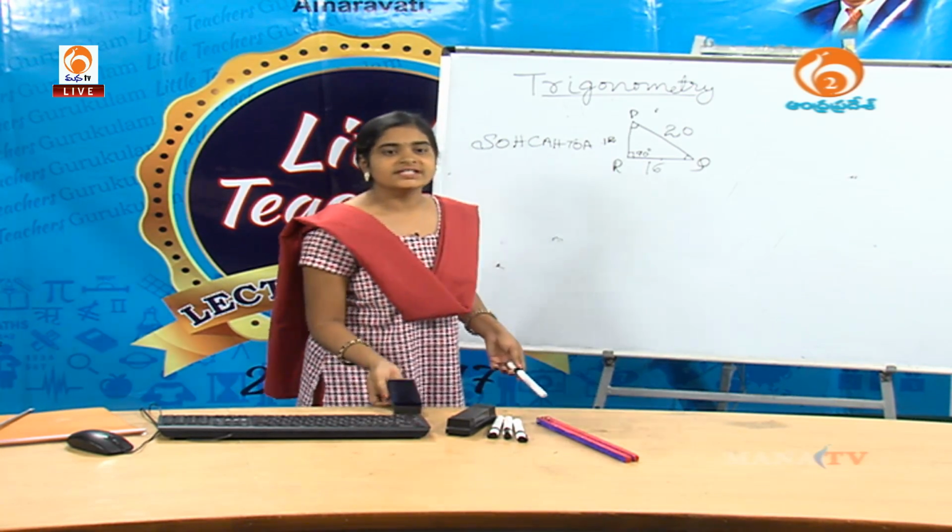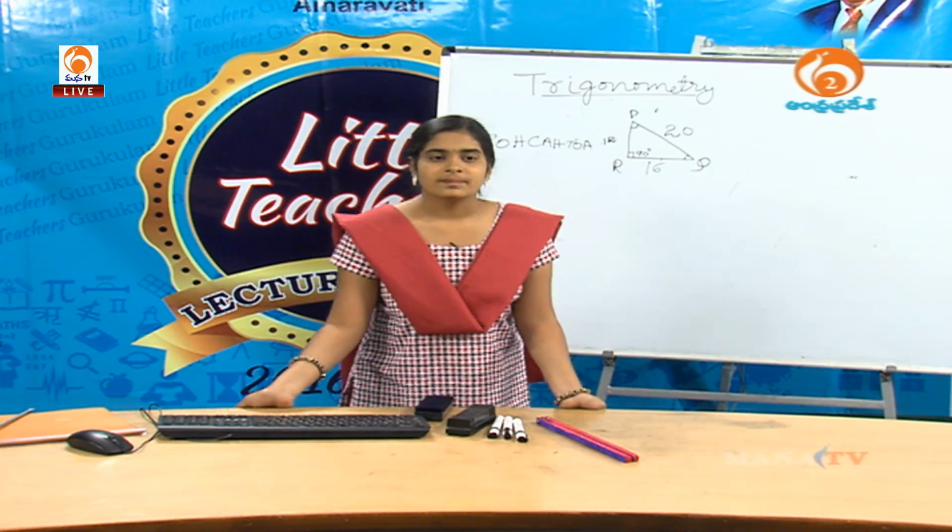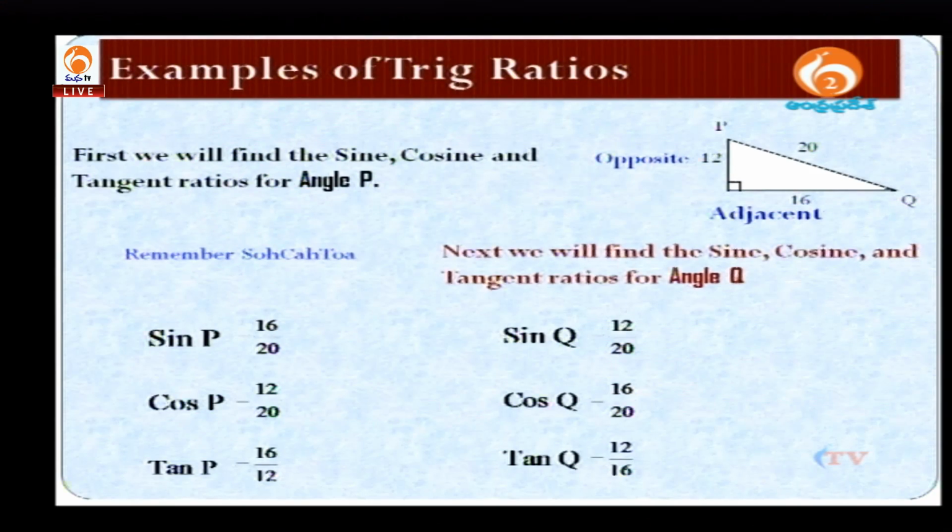Then you see here, first we will find the sine, cosine and tangent ratios for angle P. Remember SOHCAHTOA. Sin P is 16 by 20, cos P is 12 by 20 and tan P equal to 16 by 12.